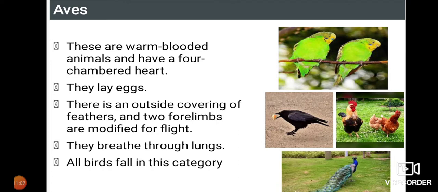For walking. They breathe through the lungs. Even these aves breathe through which organ? They are telling lungs. All birds fall in this category. So all the birds come under this category.